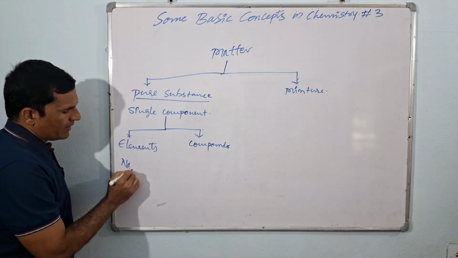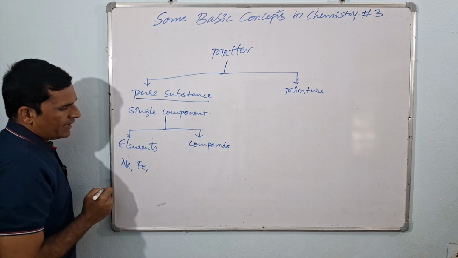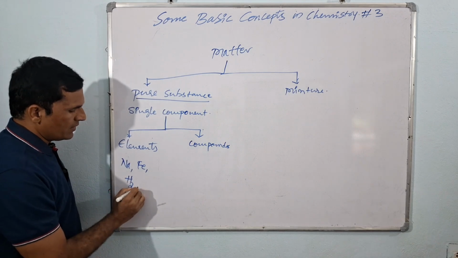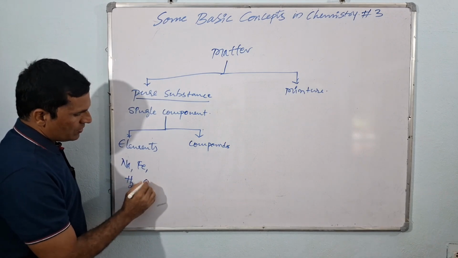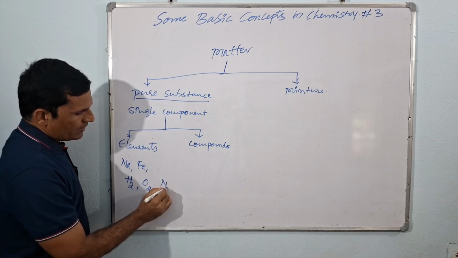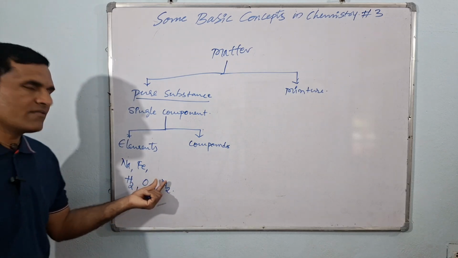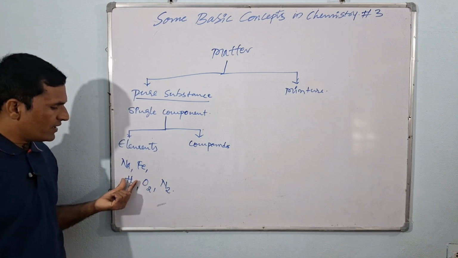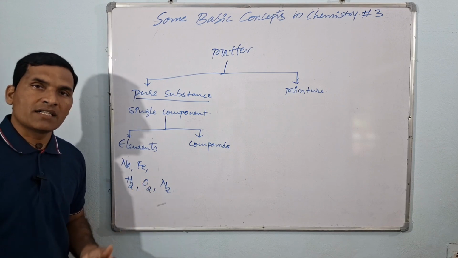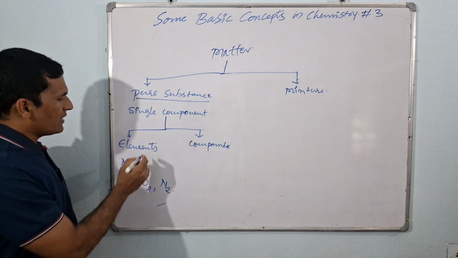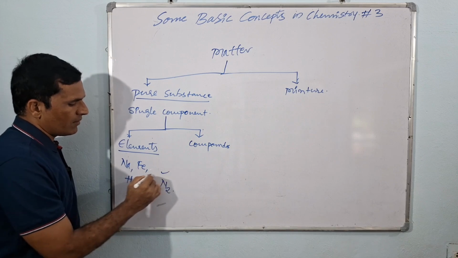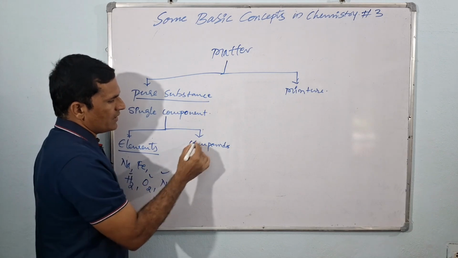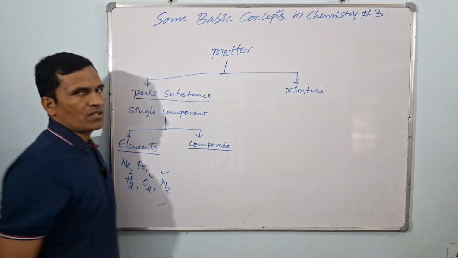Examples are sodium metal and iron. Some of the elements in the pure state exist in the form of molecules, like hydrogen, oxygen and nitrogen. All these comprise the same type of atoms, and the atoms of one element will be different from those of another element. So we call that a pure substance, because they are all comprised of single entities.